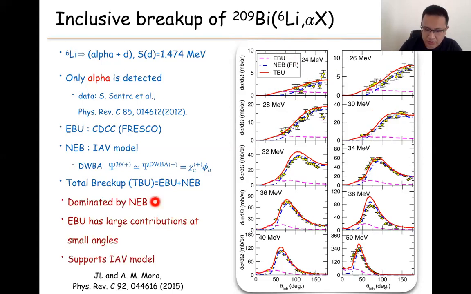The elastic breakup part only has some small contributions at these very small angles, but the peak and most of the contribution comes from the non-elastic breakup part. So this calculation is saying that the Ichiro oscillation model is the correct model, compared to the other two models, to study this inclusive breakup. So that solves the first question.